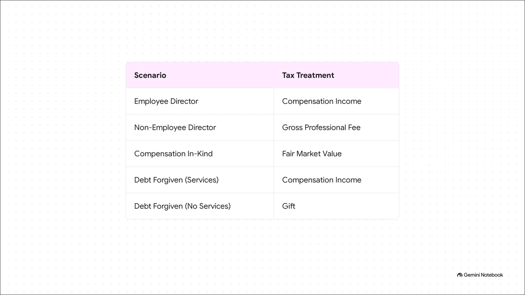They love testing directors' fees. If the director is an employee, the fee is compensation income. If they aren't an employee, it's a gross professional fee, subject to creditable withholding tax. Also, look at forgiven debt. This is huge. If your boss forgives your loan because you worked late all month, that's compensation. But if your friend forgives your loan just out of the goodness of their heart with no services rendered, that's a gift. And that means it's subject to donor's tax, not income tax.